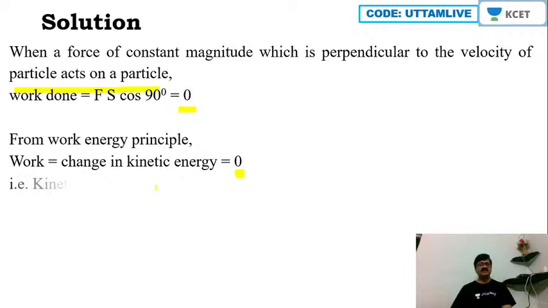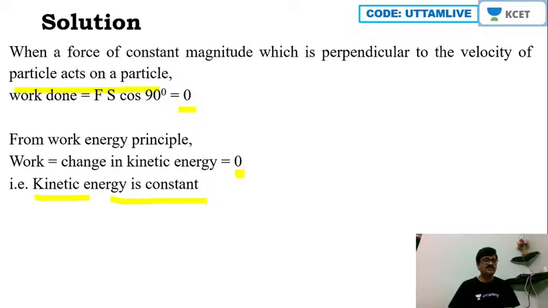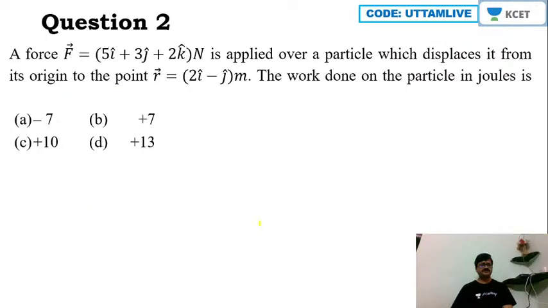So hence change in kinetic energy is 0. That is the answer that we are looking for. Therefore kinetic energy is constant, because if kinetic energy is constant, then only change in kinetic energy is 0. So this is the answer that we are looking for. Let's progress to the next question now.